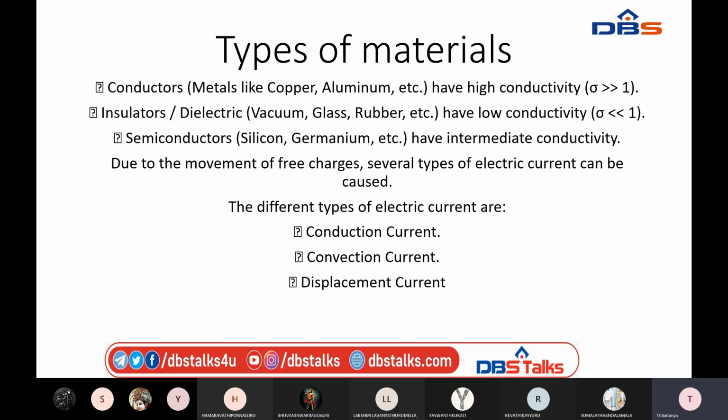Right, so let us discuss the types of materials. Under this category we can classify the types of material based on the conductivity. I am considering conductivity as the parameter.